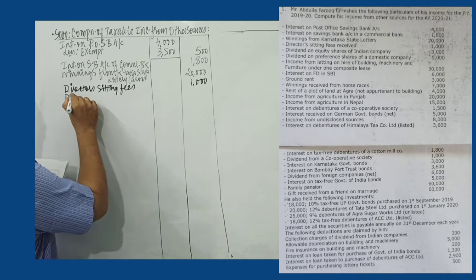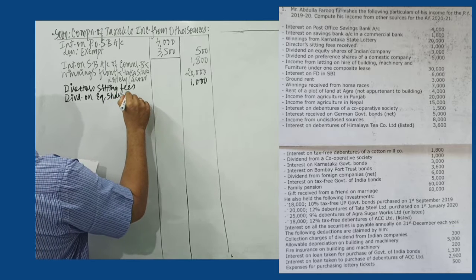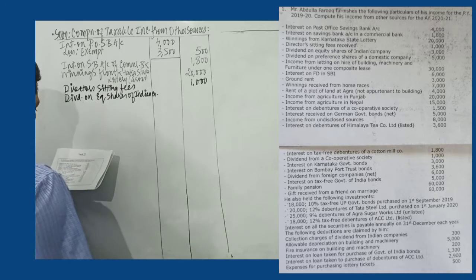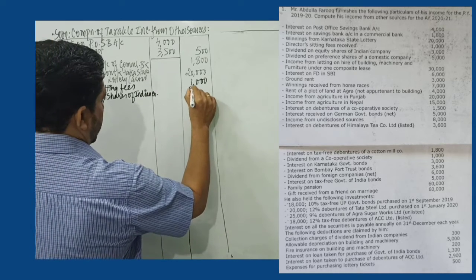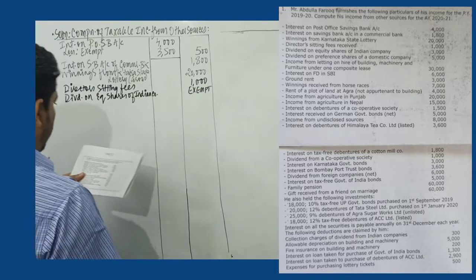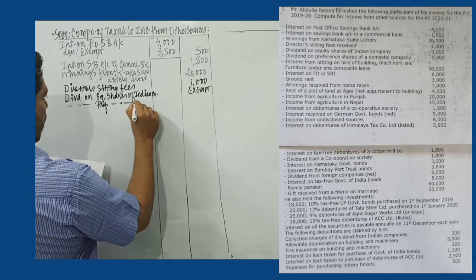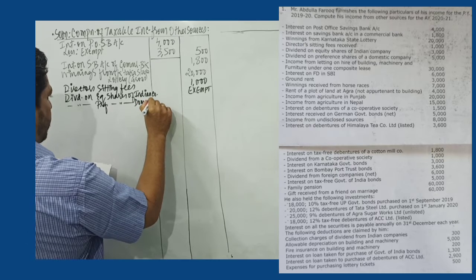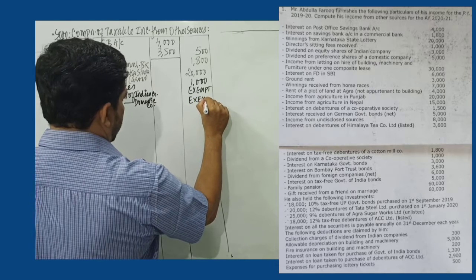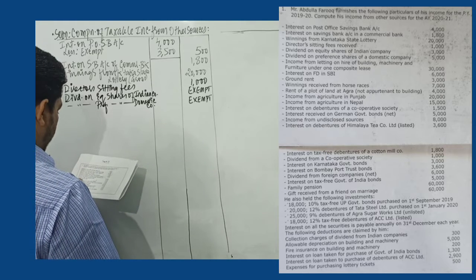Then we have dividend on equity shares of Indian company. Now we know for sure dividend from equity shares of an Indian company is exempt. That is for the previous year 1920. Then we have dividend on preference shares of a domestic company. Domestic company you take or Indian company you take, one and the same. Dividend received from an Indian company, whether on equity shares or preference shares, is exempt from tax.